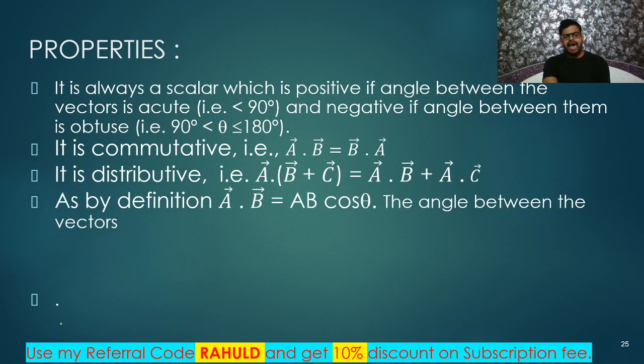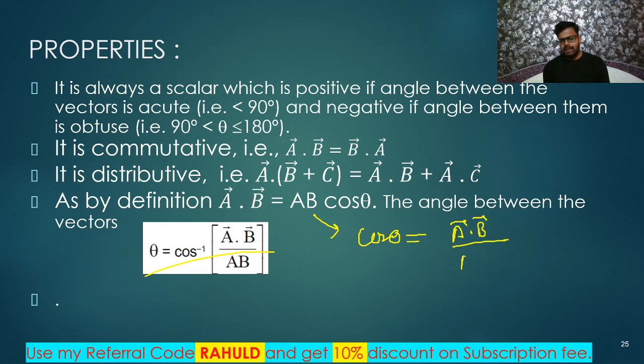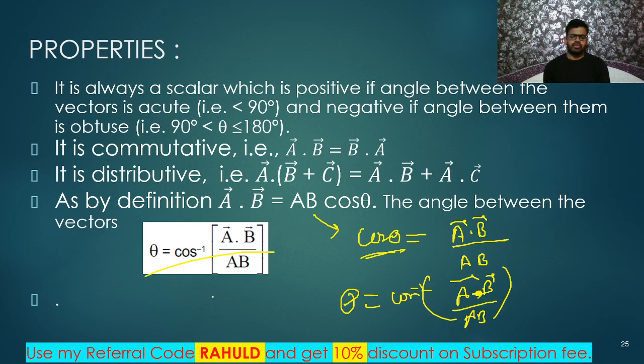Next property: by definition, A dot B is equal to AB cos theta, where theta is the angle between the two vectors. We can write cos theta. Listen, from this step, cos theta is equal to A dot B, which will give some scalar value, divided by magnitude of A and magnitude of B. That's all, my dear friends. So finally we'll get the angle between them. It can be written as theta is equal to cos inverse of A dot B upon AB. So this is the formula we are getting, right? Remember, it is not a new formula. It is A dot B is equal to AB cos theta only.